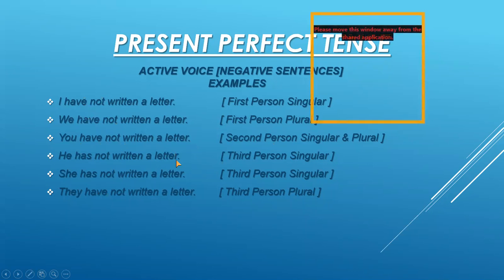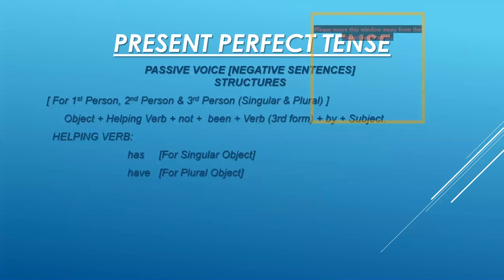He has not written a letter, full stop. She has not written a letter, full stop. These are the examples for third person singular. And the last example is they have not written a letter, full stop. It is the example for third person plural. Now remember one more thing, that you have to place the full stop at the end of all affirmative and negative sentences, and the question mark at the end of all interrogative sentences.